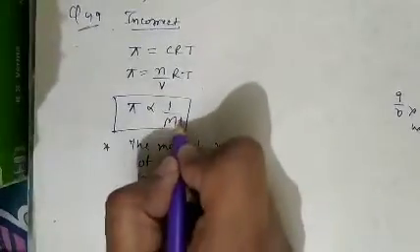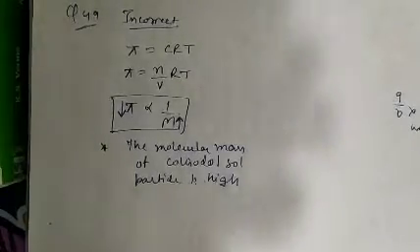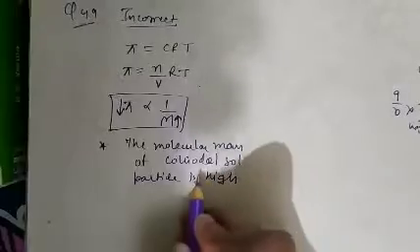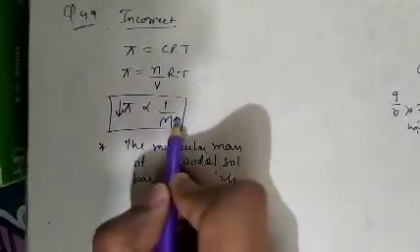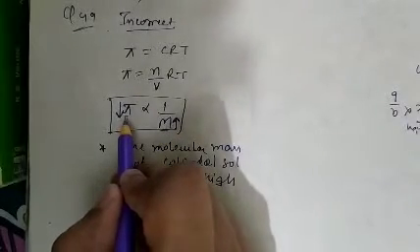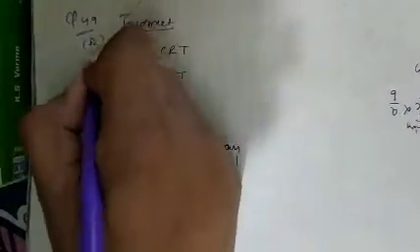If molecular mass is high, osmotic pressure will be low. While in option C, the osmotic pressure of colloidal sol is of higher order, which is incorrect. As molecular mass of colloidal sol particle is high, osmotic pressure is of lower order than a true solution. So question number 49, option B is correct.